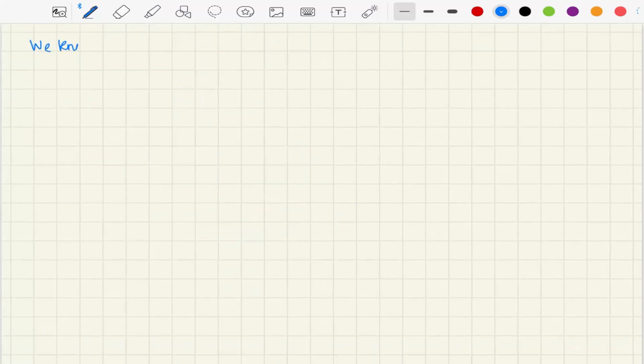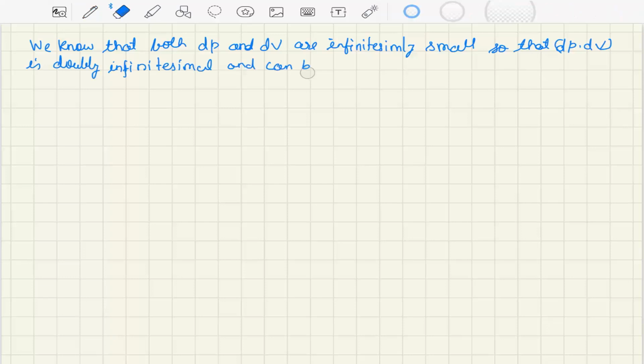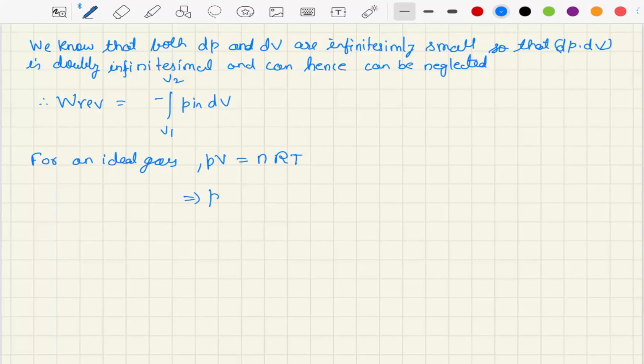Now we know that both dP and dV are infinitesimally small, so dP into dV is even smaller, doubly infinitesimal, and hence can be neglected. Therefore we can write W reversible is nothing but the integral V1 to V2 of P internal into dV. Now for an ideal gas, we know that PV is nothing but nRT, which implies pressure is nRT by V. Let us call the first expression equation A and this equation B.